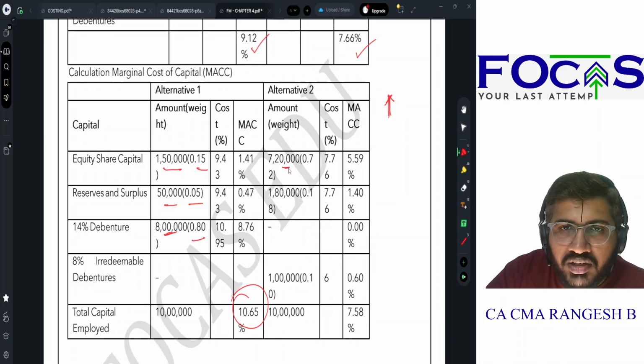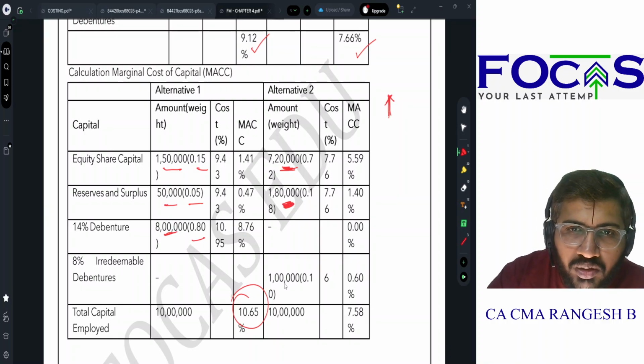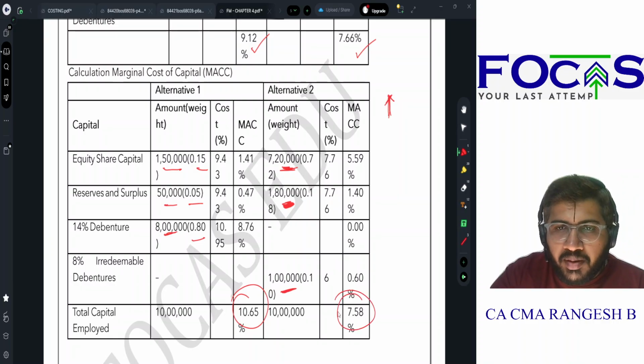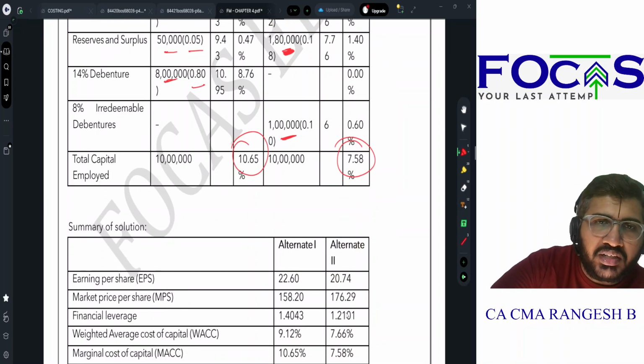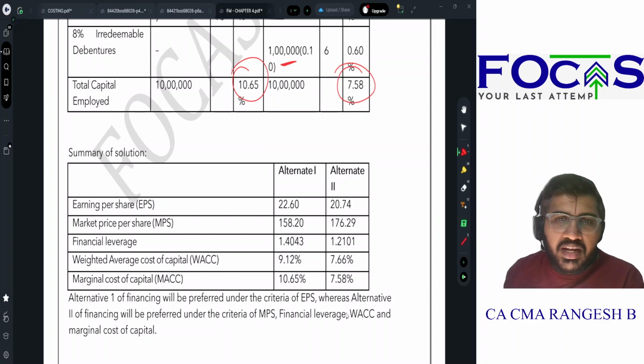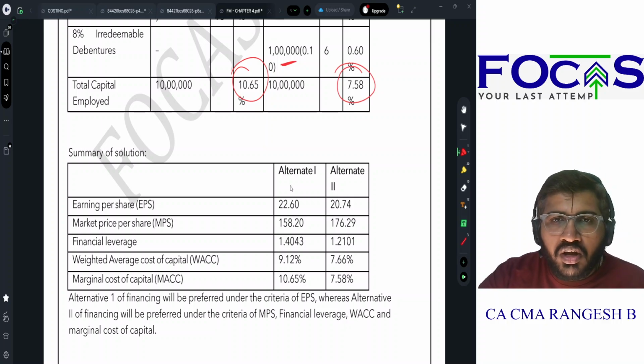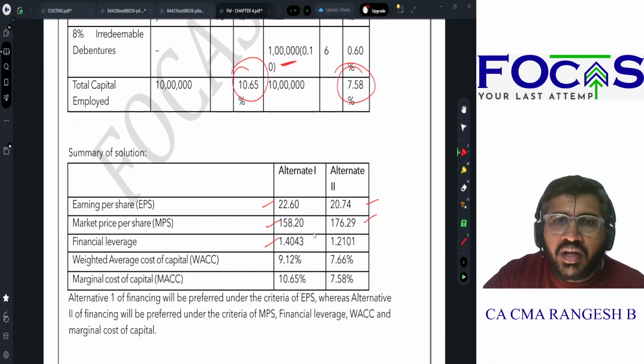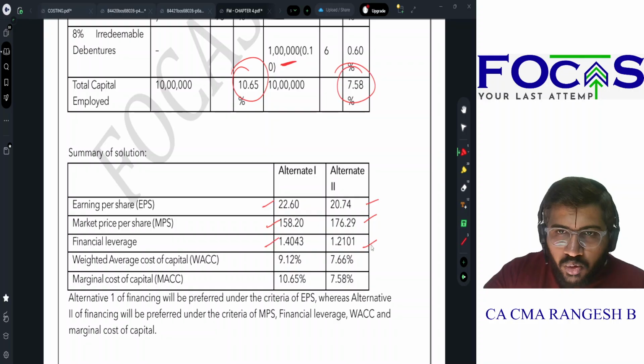Similarly here my cost equity has increased by 7,20,000. Reserves and surplus has increased by 1,80,000. Irredeemable debentures has increased by 1 lakh. So if I calculate marginal cost of capital, it comes to 7.58%. Now I should put a summary. Summary என்ன சொல்லுது, alternative 1ல EPS 22.6, 20.74, 158.2, 160, 176.29, 1.4043, 1.2101. WACC is 9.12, 7.66. MAC is 10.65, 7.58.